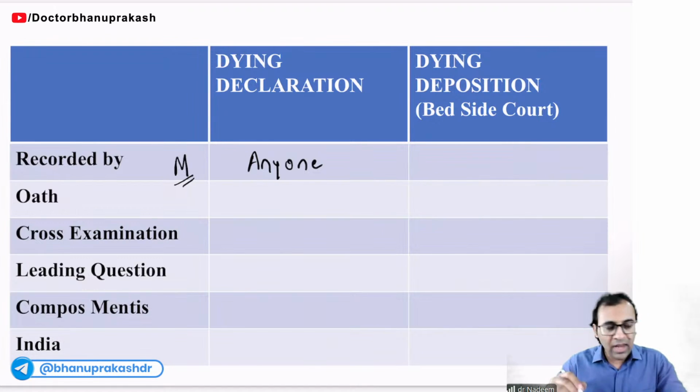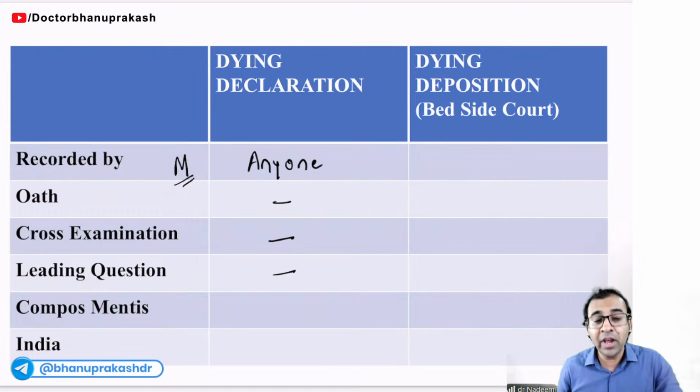When a person is about to die, are you going to ask him to take an oath? It is assumed that a dying person does not lie, so no oath will be taken. And after that, no cross-examination. Are you going to ask any leading question? Obviously not. But the doctor has to certify that before giving the statement, he was completely oriented.